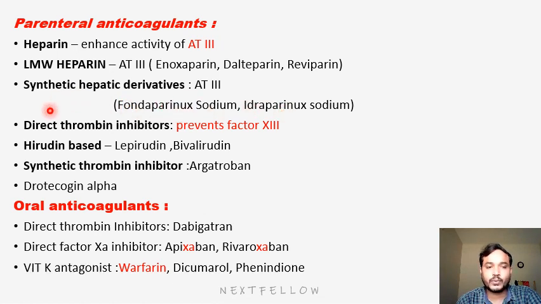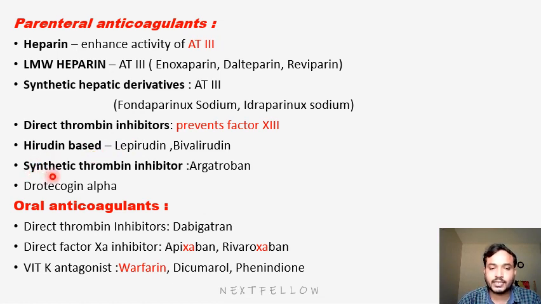Next group is direct thrombin inhibitors. These will prevent factor 13, that is clotting factor 13. It will be useful in preventing fibrin deposits. So when fibrin does not get deposited, obviously no clotting will happen, thereby it will show anticoagulation property. The direct thrombin inhibitors group has the pyridine based drugs, that is lepirudin, bivalirudin. Here we should remember the names. They will ask mainly the names and the action on the clotting factor.